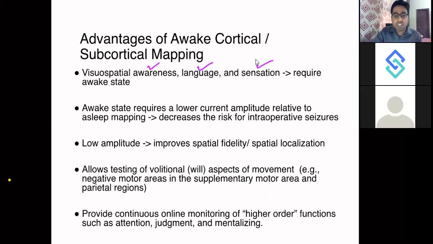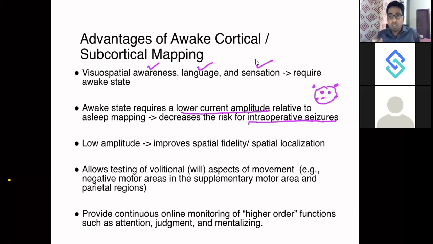When you are stimulating, you want to map the particular cortical area, you want to map the tumor area, so you are stimulating at multiple locations. Those stimulations will require lower current amplitude. If you use lower current amplitude to stimulate the brain, you will have lesser intraoperative seizure risk.